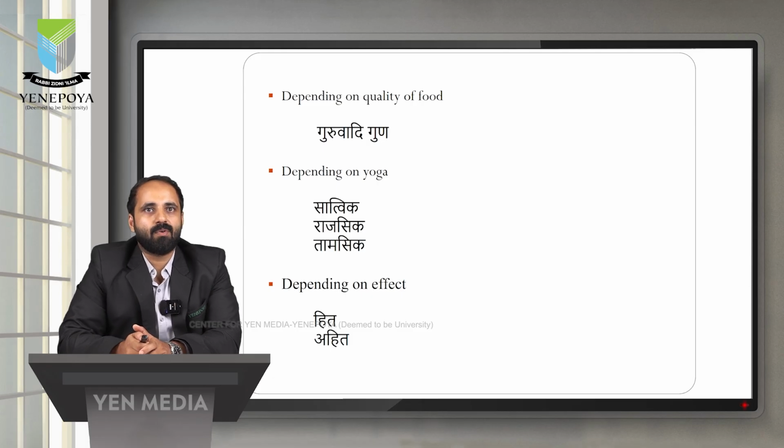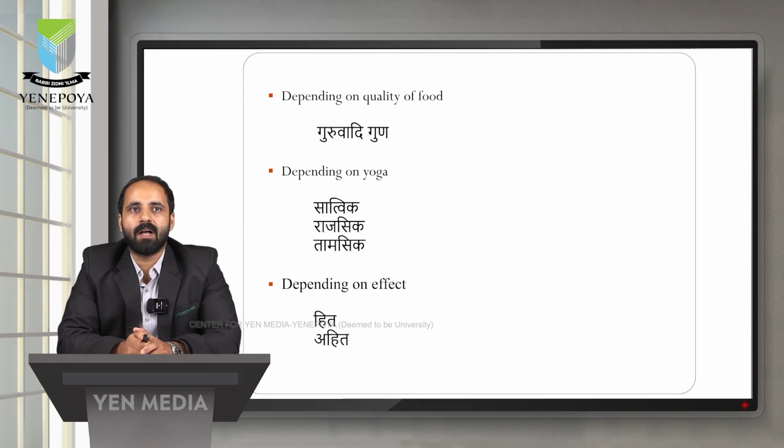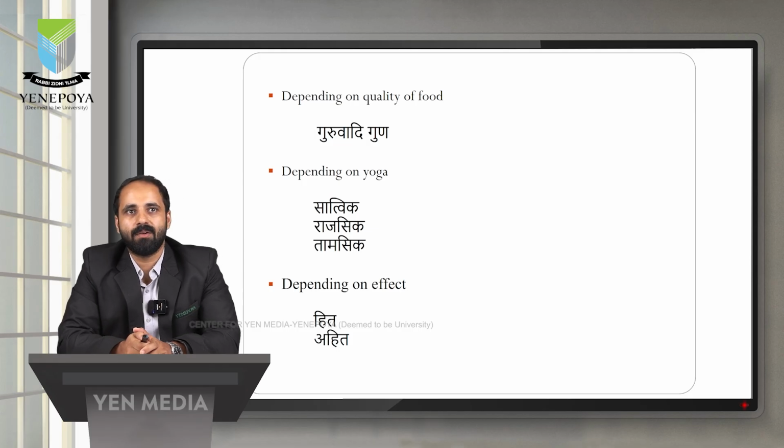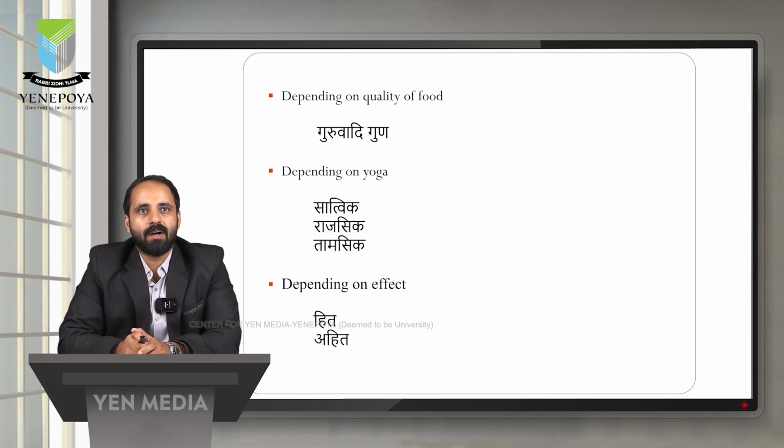Next, depending on the quality of food, there is Guruvadi Guna. That is Guru, Manda, Hima, Snigdha, Slakshna, etc. are the Guruvadi Guna. Depending on Guruvadi Guna, there is Guru Ahara, then Laghu Ahara, Snigdha Ahara. What is Guru Ahara?